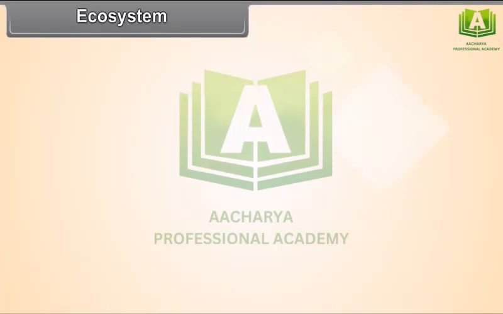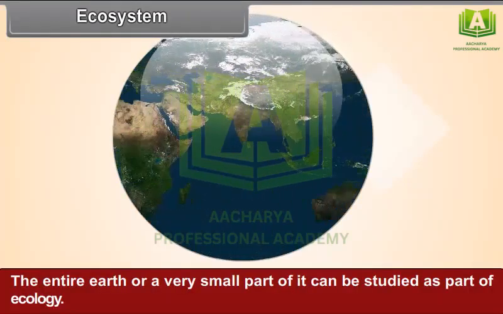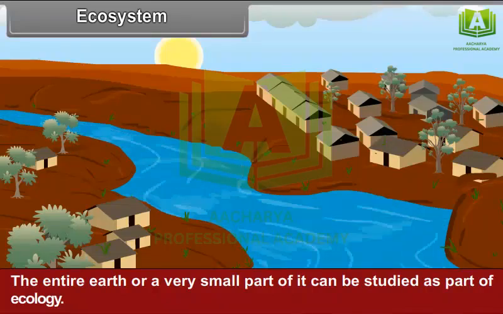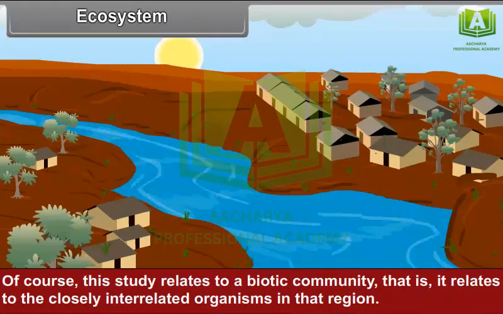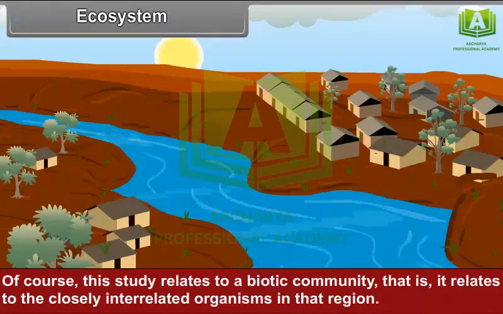Ecosystem. The entire Earth, or a very small part of it, can be studied as a part of ecology. Of course, this study relates to a biotic community, that is, it relates to the closely interrelated organisms in that region.